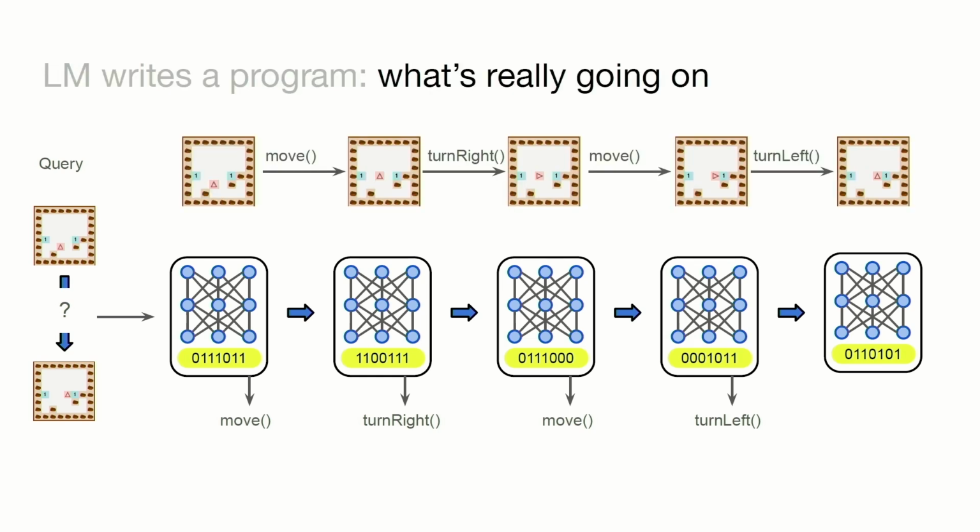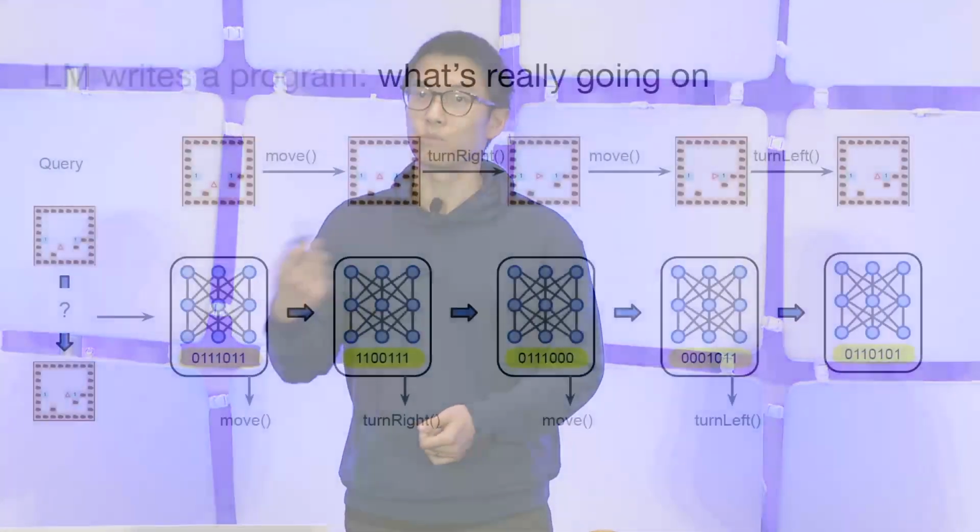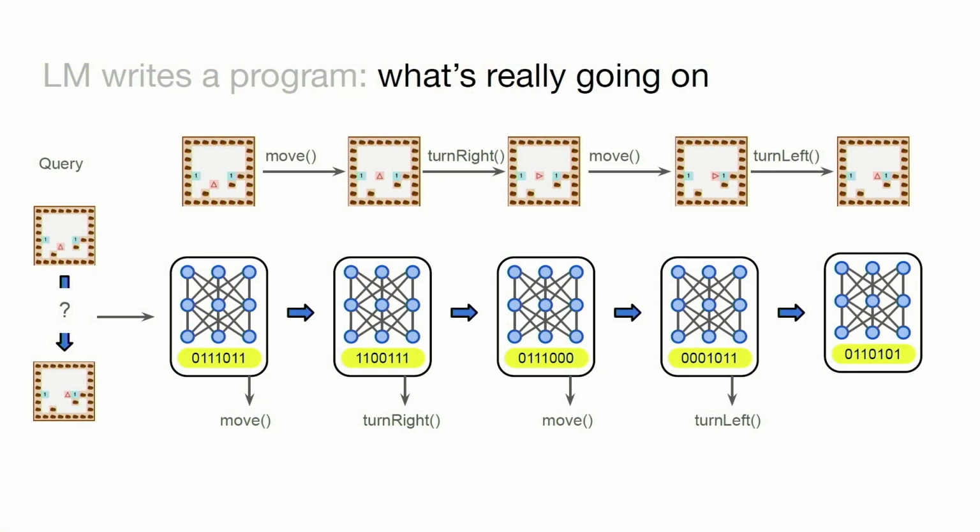But unknown to the language model, Carol is actually listening in. Carol sees the language model say move, and Carol takes a step forward. Carol sees the language model say turn right, and Carol turns right. The key part of this is that the language model has never seen these intermediate states. It doesn't know that Carol is listening in. All it knows is that there's this first state, this last state, and then this sequence of tokens. So does it know of the existence of these intermediate world states that the robot traverses through when going from the start to the end?